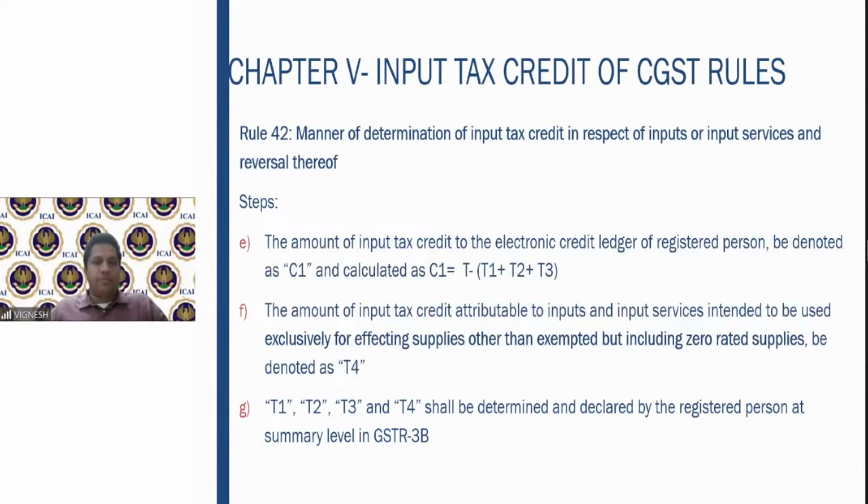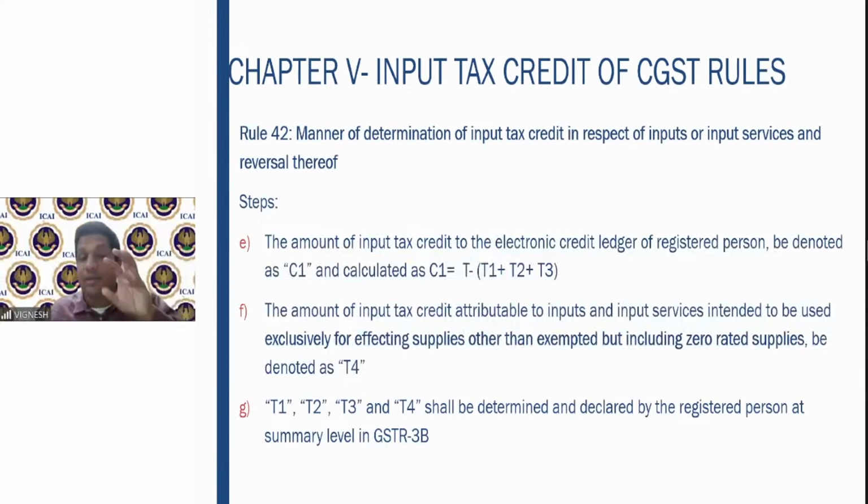After you do that, find out the amount of input tax credit which is used exclusively for effecting the supplies other than exempted but including zero rated. I hope you got the point. Understand the input tax credit which is used exclusively for supplies other than exempted but including zero rated supplies.